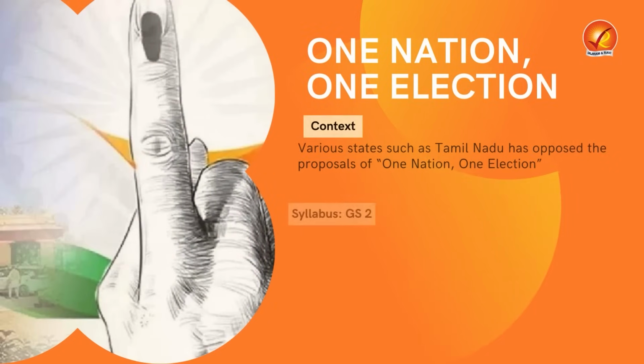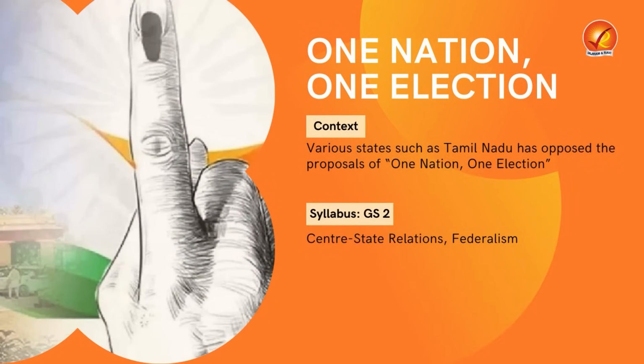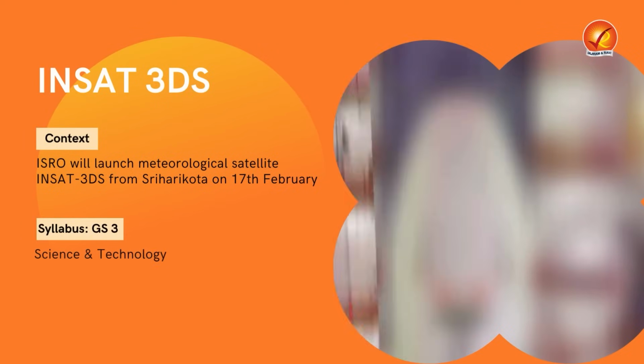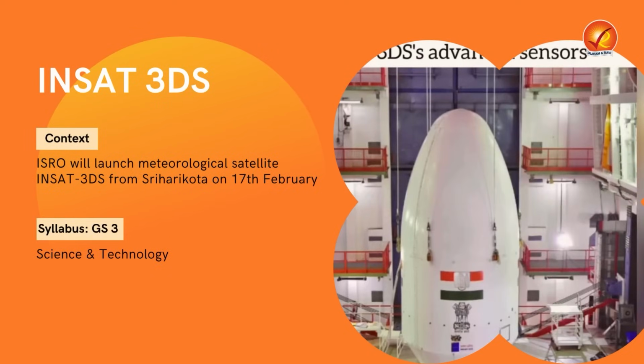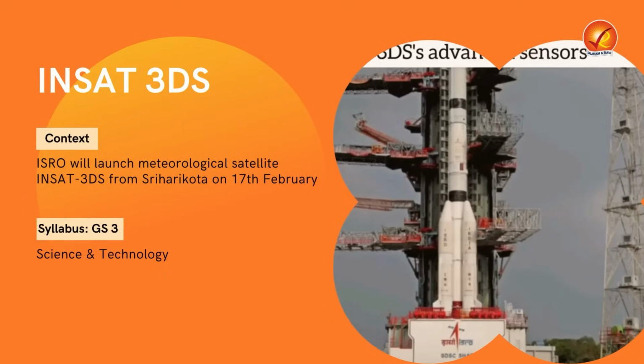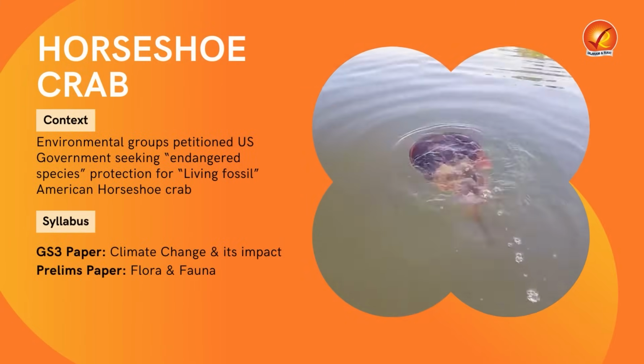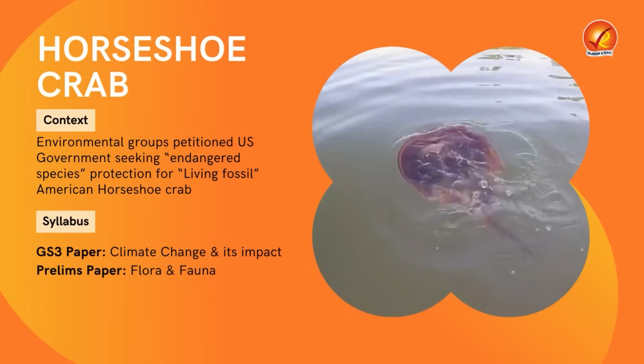Then we will study the viability of one nation, one election in our country, followed by a new satellite launched by ISRO, that is INSAT 3DS. Towards the end, we will read about a species called the horseshoe crab. So let's begin.